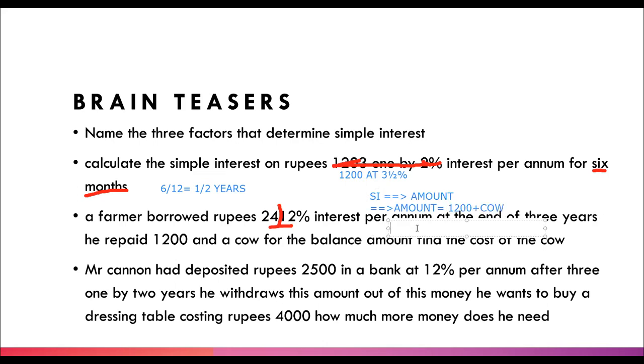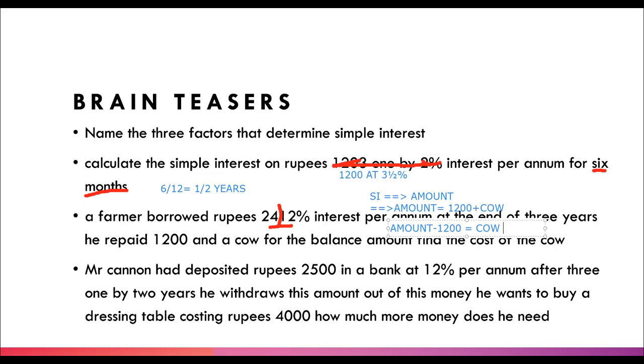I hope you are getting it because it's a bit tricky, not much, a bit tricky. So if you subtract 1,200 from the amount, you will get the cost of the cow, and that's your answer. I hope you understood it. If you don't, tell me in the Telegram group. I will send you the solved answer.